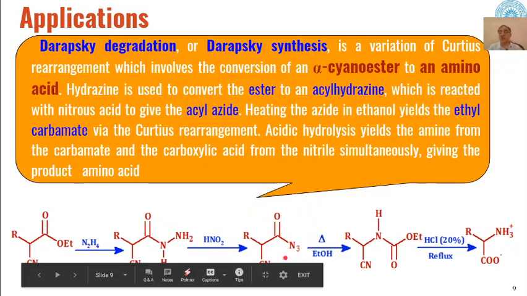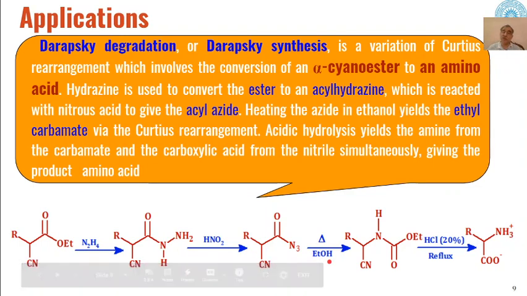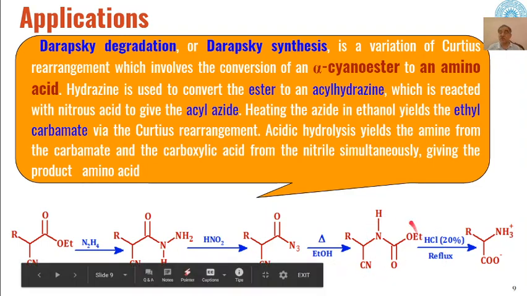And then we know that azides, when they are thermally heated, will get converted into isocyanates, and those isocyanates will react with ethanol to give us these types of formates, alpha cyanoformates. And these alpha cyanoformates on hydrolysis in presence of 20% HCl on refluxing will be converted into these types of amino acids.